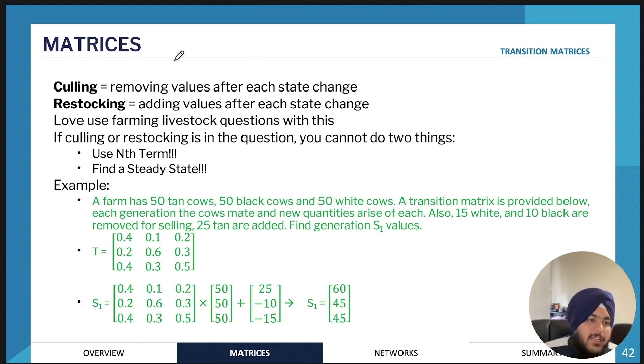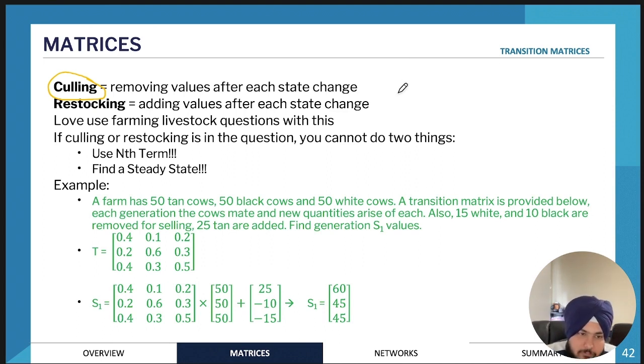Some students might be removed, so that's culling, when we're removing values after each addition. If we were to relate it back to financial maths, if we have an annuity and we're removing a certain amount of money after each period, as we're taking a payment, that would be culling. We're taking a value after the interest is added. So it's exactly the same thing.